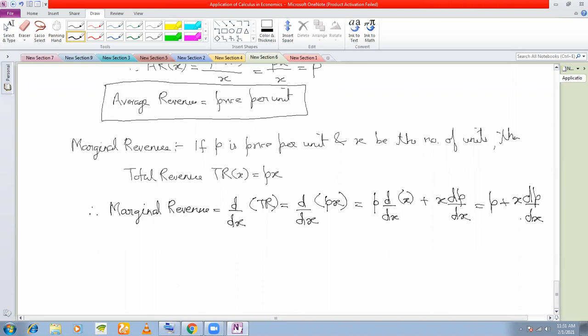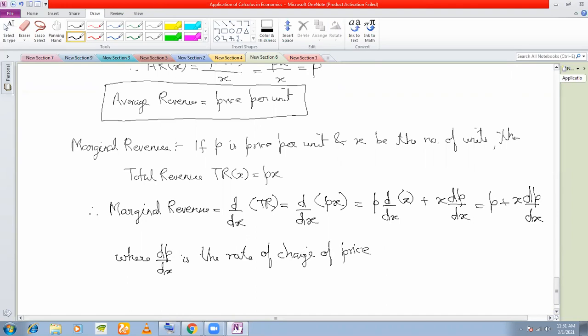Now what is dP/dx? dP/dx is the rate of change of price.